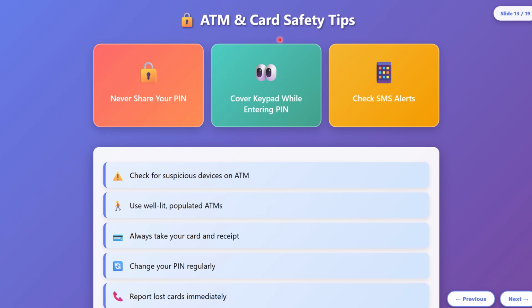Now let's see ATM card safety tips. Never ever share your PIN. Cover the keypad while entering your PIN at an ATM or at a point of sale. When you are entering the PIN, please cover it so that no one can have access to your PIN. Check SMS alerts. If you are finding any suspicious devices on an ATM, please be cautious. Please use well-lit, populated ATMs. Always take your card and receipt after the transaction. Change your PIN regularly. Report lost cards immediately. This is very important.